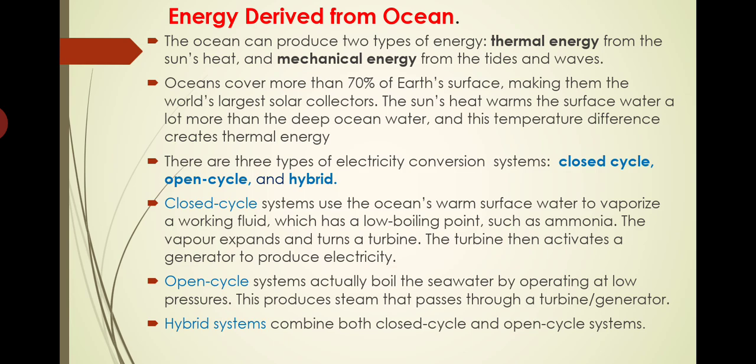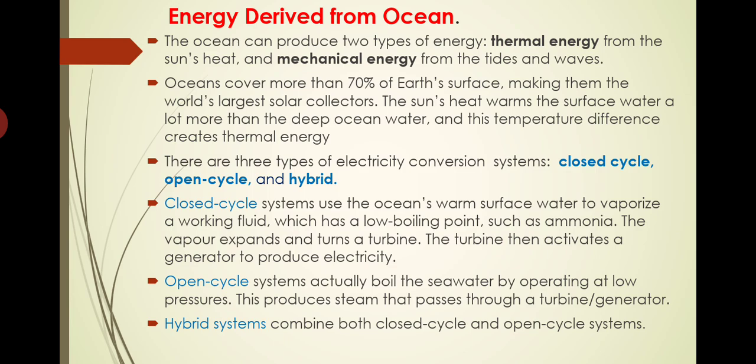Okay, so that temperature difference that is being utilized is known as thermal energy. There are three types of electricity conversion systems based on this thermal energy: closed cycle, open cycle and hybrid. All these are possible. In a closed cycle, energy extraction from the thermal energy of the ocean is in a closed system. The system uses the ocean's warm surface water to vaporize a working fluid. See, a separate working fluid is used here. I have already told you the surface water will have high temperature, so this heat energy of the upper surface water will be utilized for vaporizing a particular secondary fluid. A working fluid is being used.